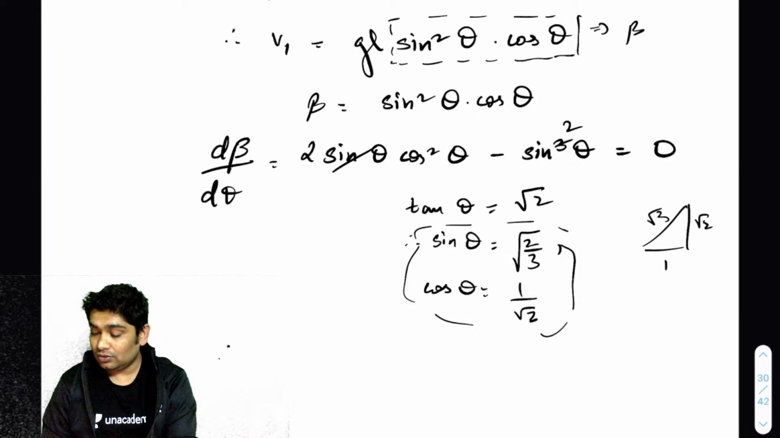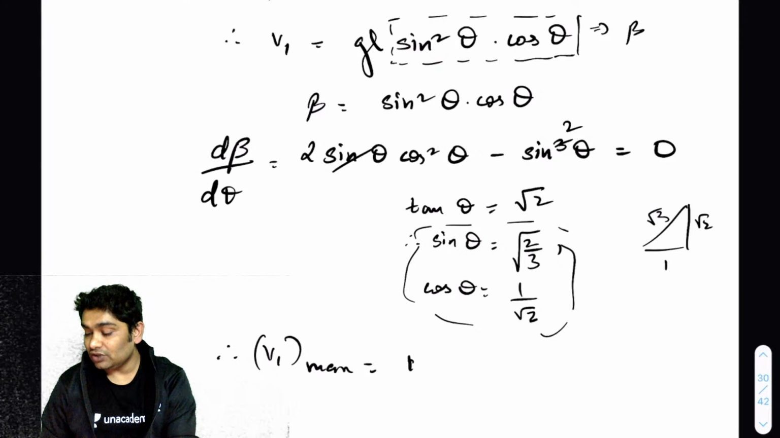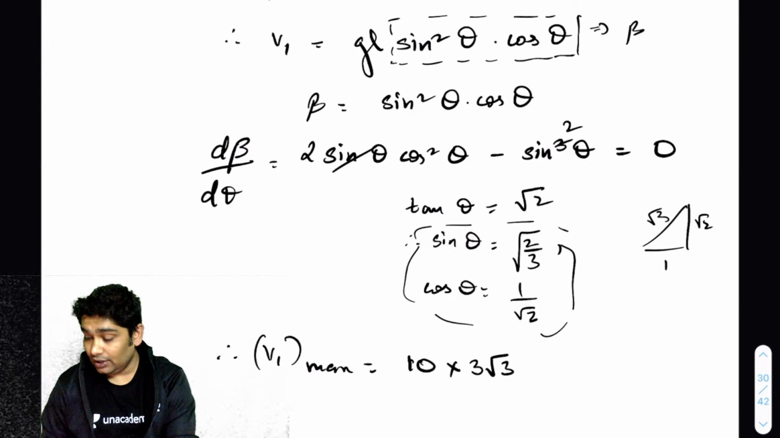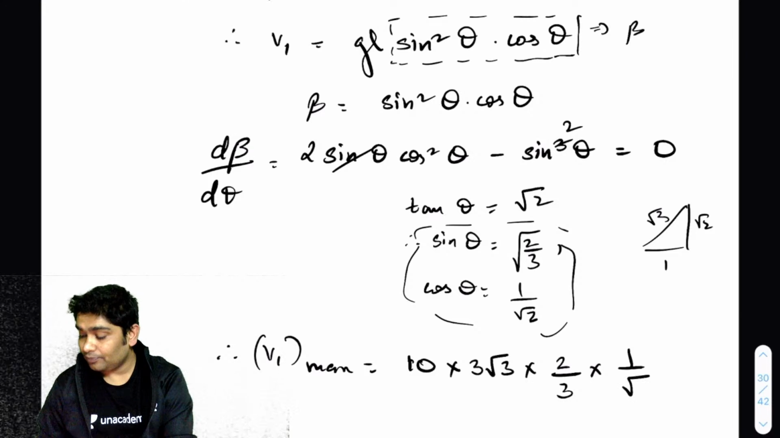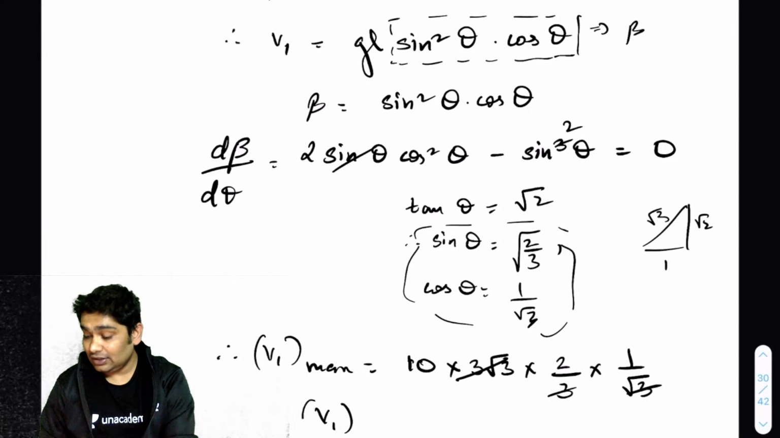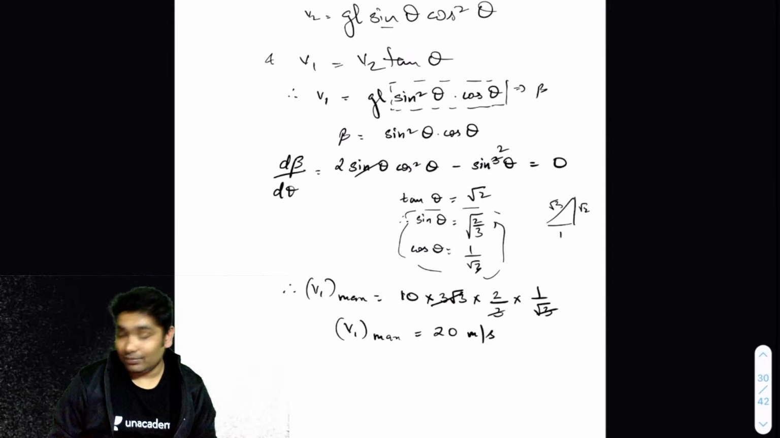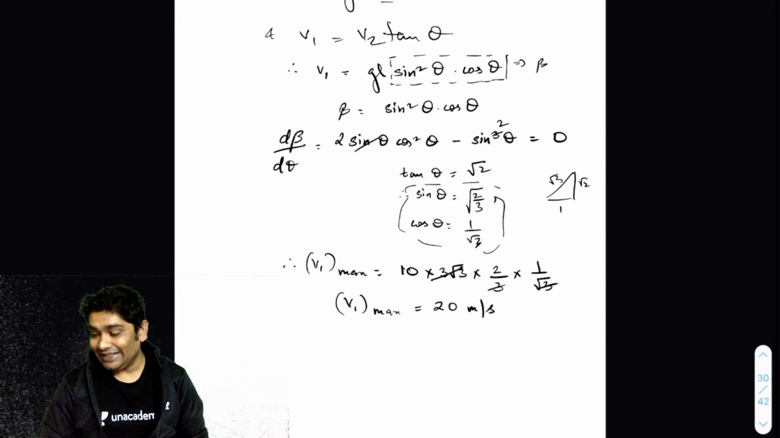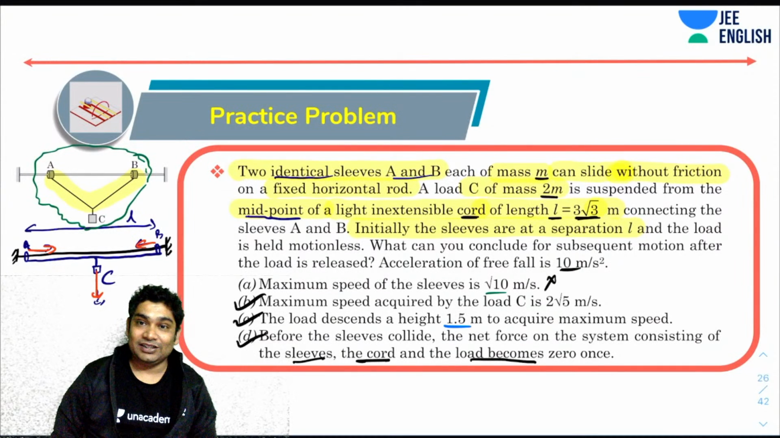Okay, therefore, V1 max would have been GL. So G was 10, L was 3 root 3, into sine square, which is 2 by 3, into cos, which is 1 by root 3. What you realize is that this and this go with this, and V1 max is in fact 20. The maximum speed of the sleeves is 20 meter per second. Okay, so option A was incorrect. This is the only incorrect option. All the other options are correct.